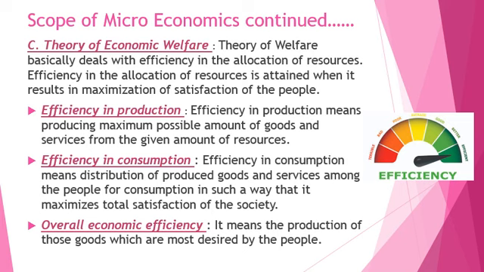Alright, so with this idea, let us move further. First point is efficiency in production. Efficiency in production means producing the maximum possible amount of goods and services from the given amount of resources.